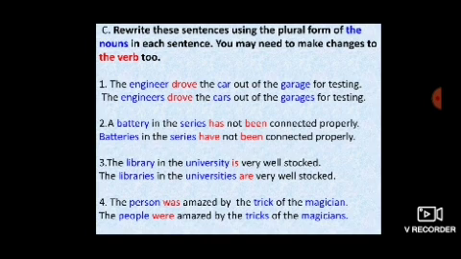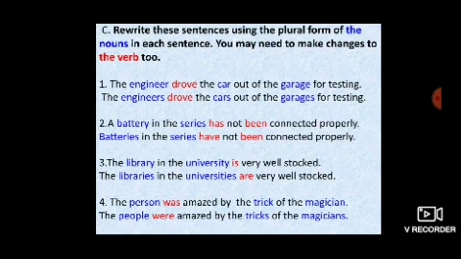Now see the fourth sentence, the person was amazed by the trick of the magician. So we'll change the person into the plural form, the people. Was is the verb that is used in the past tense. So when you change the person into people, this verb will change.